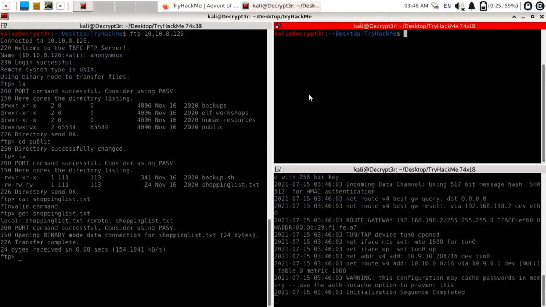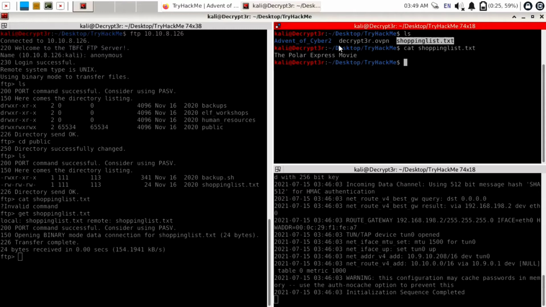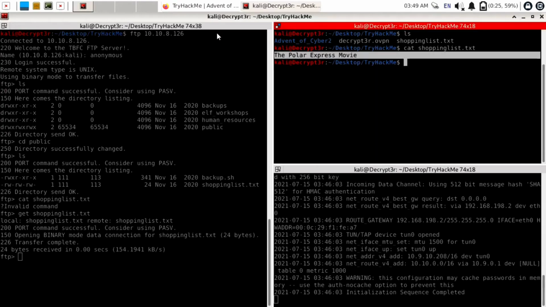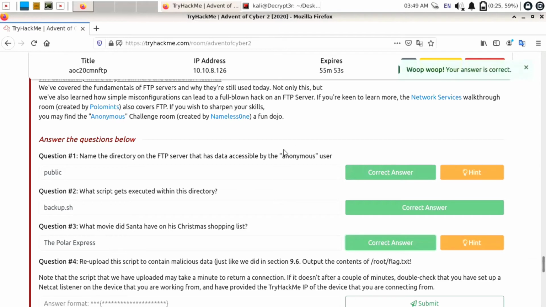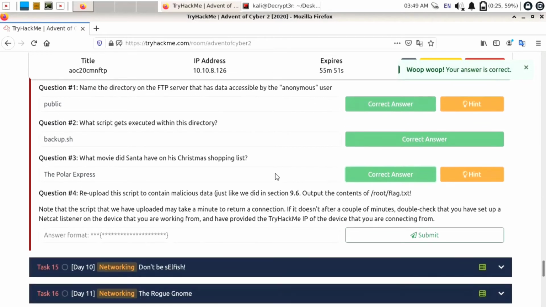And you can see it has downloaded shopping list.txt on our local machine. You can just use ls command on our local machine, and here is our shopping list.txt. To display its content, use command cat shopping list.txt. So here is the movie The Polar Express. So you can just copy this movie name by right clicking on it, copy, paste it into answer format, remove the last movie from this and click on submit. Our answer is correct. Now only the last question is left.